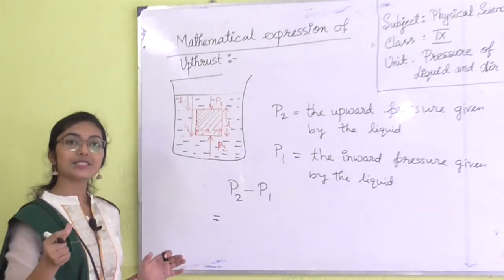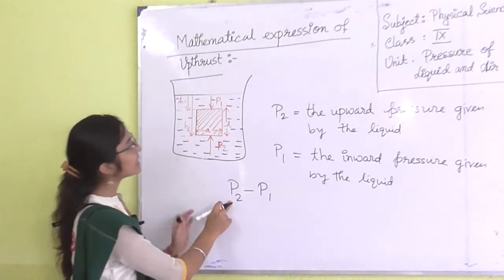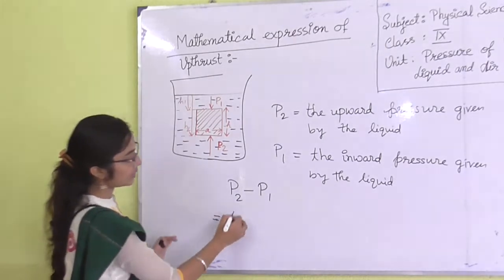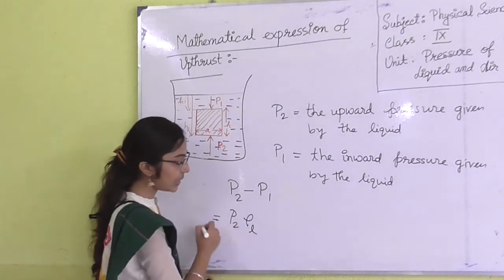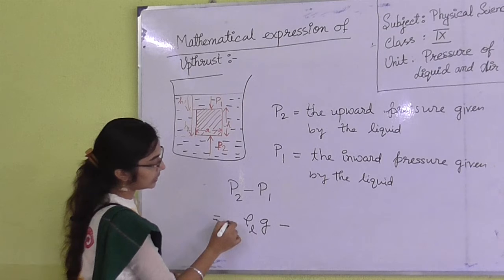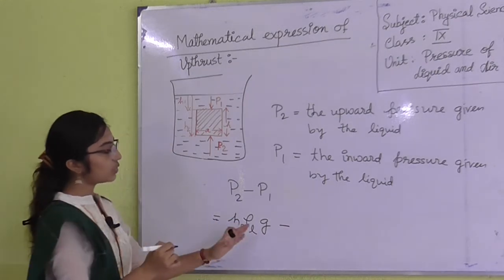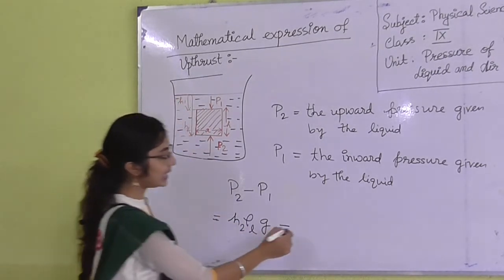The mathematical expression for pressure is H into rho into G. So P2 is basically H2 rho L G, and P1 is H1 rho L G.